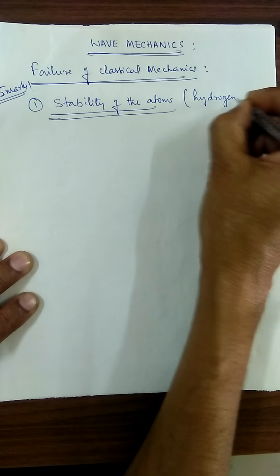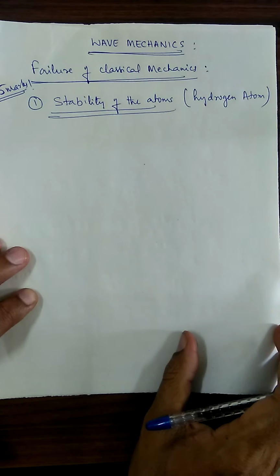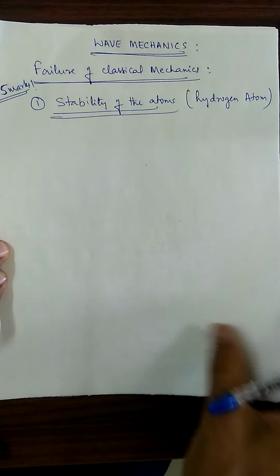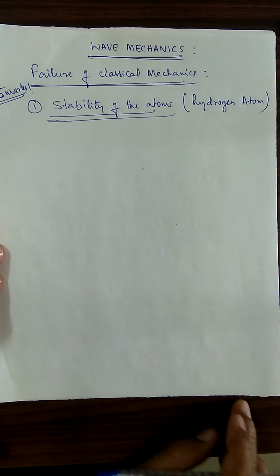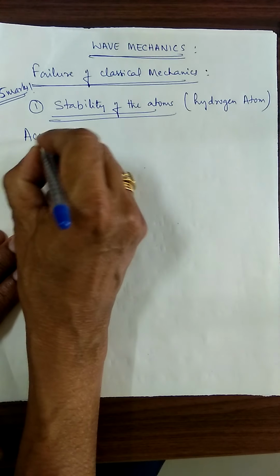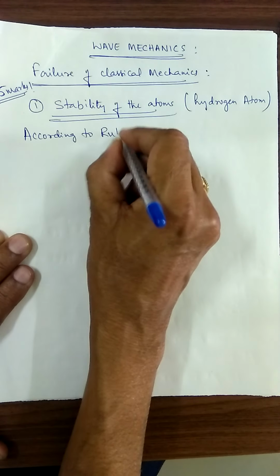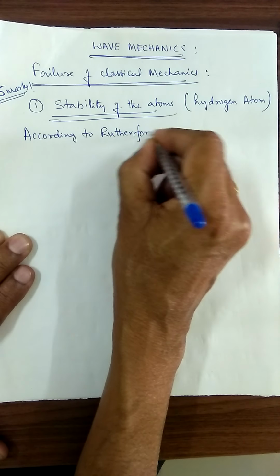We are talking about the hydrogen atom, taken from the second PUC concept, Rutherford's theory and Bohr's theory concepts. Now I am going to consider Rutherford's idea. According to Rutherford, I will explain carefully. You have to listen and understand that.